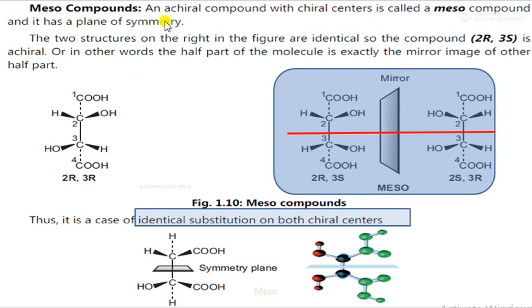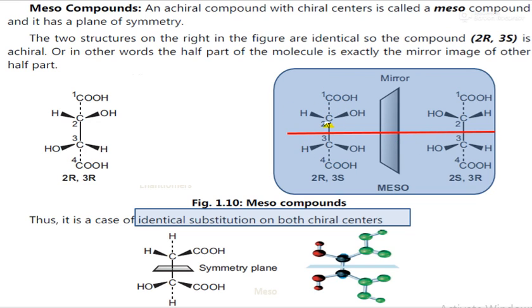Next is the meso compound. An achiral compound with chiral centers is called a meso compound, and it has a plane of symmetry. The two structures on the right in the figures are identical, so the 2R,3S compound is achiral, or in other words, one half of the molecule is exactly the mirror image of the other half. You can see this is your plane of symmetry.